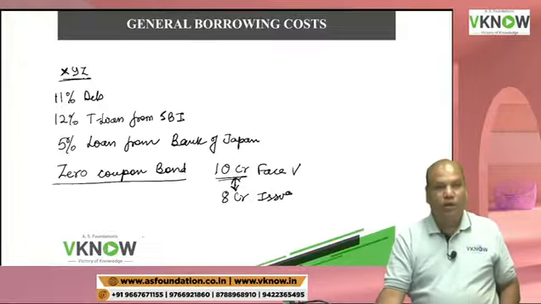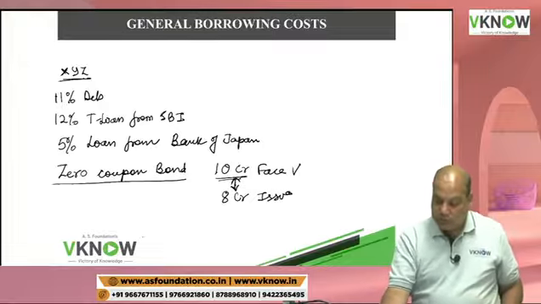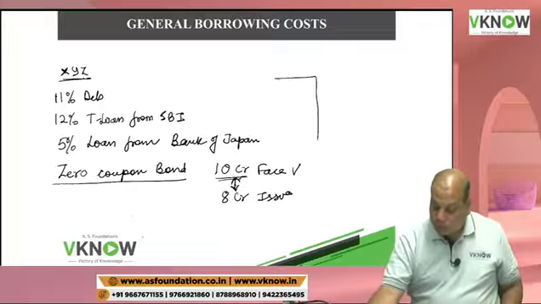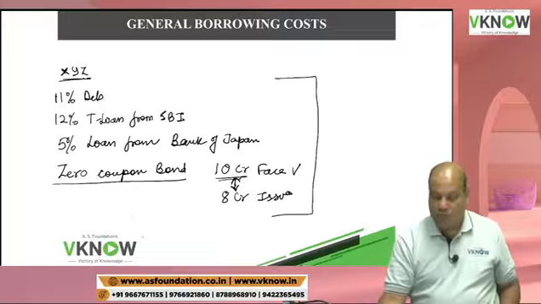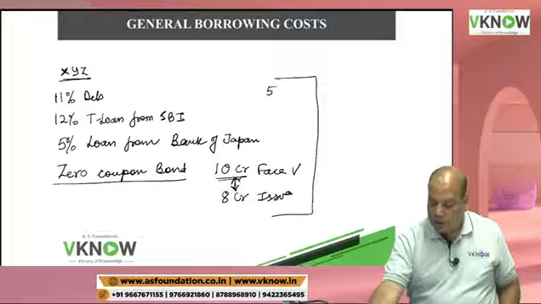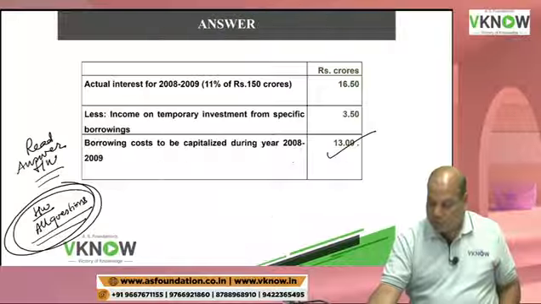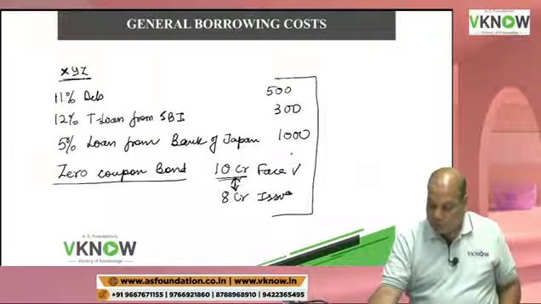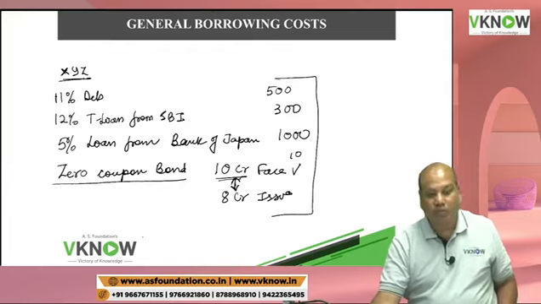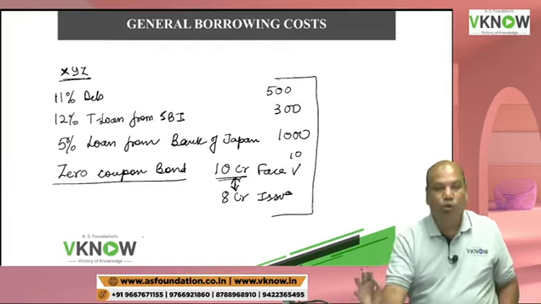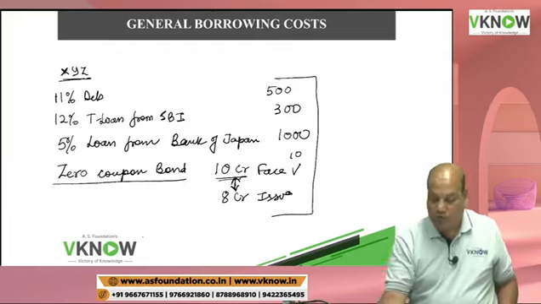So they have borrowed from multiple sources. Now the loan is taken from different sources. The amount can also be different. This can be 500 crore, 300 crore, 1000 crore, and this is 10 crore. So loans have been taken from multiple sources. One more thing, the loans may have been taken on different dates also.